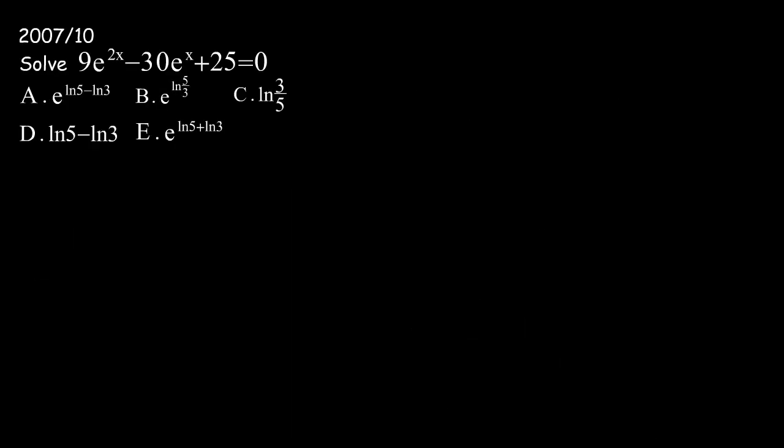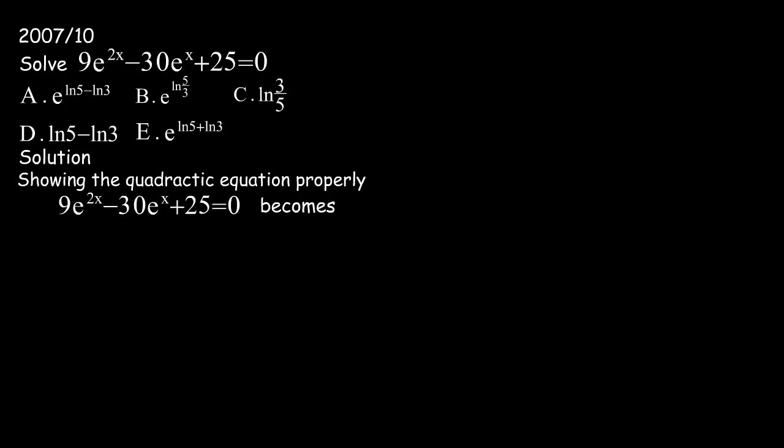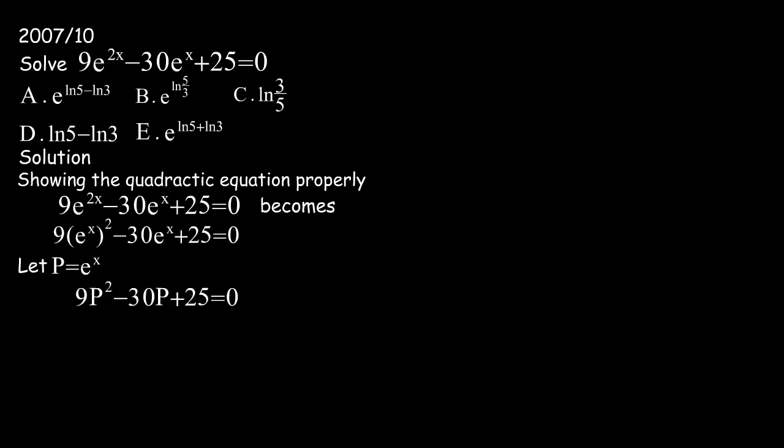Our next question says: solve 9e raised to the power of 2s minus 30e raised to the power of s plus 25 equals 0, and we are given the options. Now for our solution, we are going to show the quadratic equation properly, and our equation becomes 9(e raised to the power of s) squared minus 30e raised to the power of s plus 25 equals 0. Let p equal e raised to the power of s. Our equation becomes 9p squared minus 30p plus 25 equals 0.